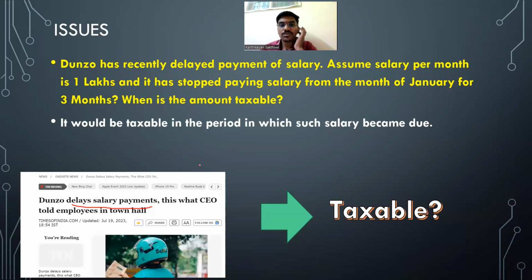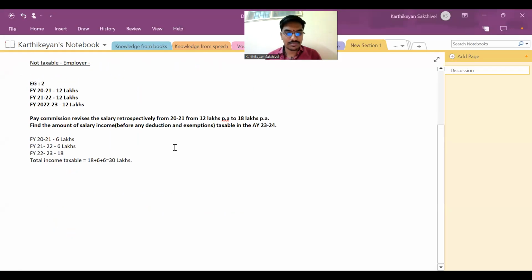Then what should I do now? For others, don't worry about the due dates. Since Sudarshan knows the due date and I know that he knows the due date, I just used it. So the point is very simple. In assessment year 23-24, the amount is taxed. In assessment year 24-25, they say that they are not going to give me the amount. Then what should be done now? Is my question clear? Are you clear, Sudarshan? Yeah, that is the question.